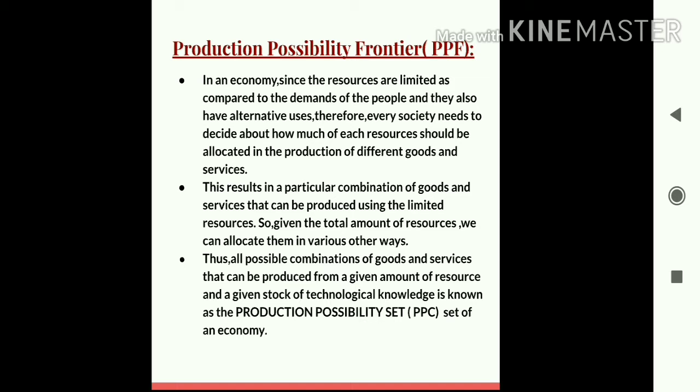Okay, so if I ask you, what do you mean by production possibility frontier, you can say that production possibility frontier refers to the idea through which people utilize or allocate the resources in the production of different combinations of goods and services. And these different combinations of goods and services are called the production possibility set. So students, this particular concept can be illustrated with the help of a table and a diagram. Next, I am going to show you how this concept can be illustrated with the help of examples, a tabular and a diagrammatic example.